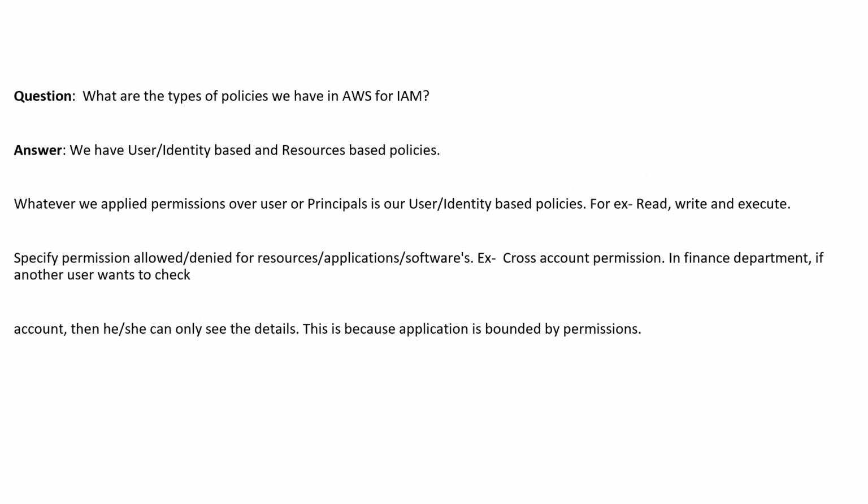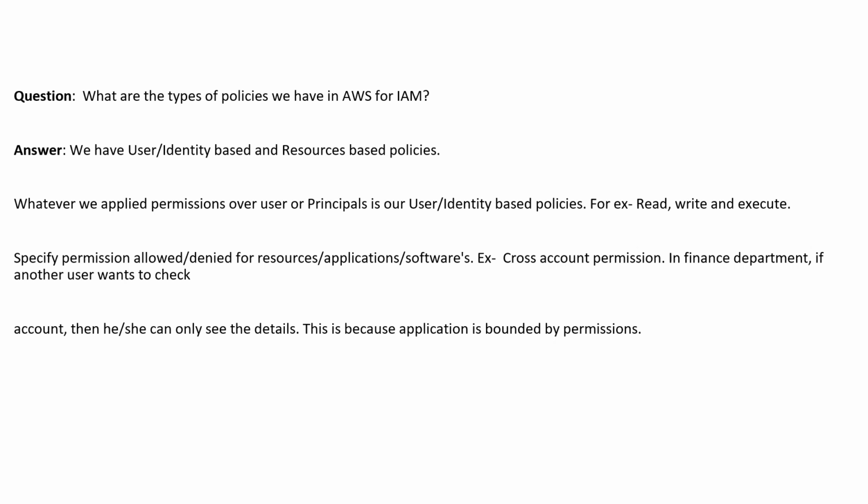What are the types of policies we have in AWS for IAM? So we have user identity based and resource based policies. However, we have time based policies as well. But in a major scenario, we have user based policies and resource based policies. Whatever permissions we apply over a user or a principal is our user or identity based policy, for example read, write, and execute. Resource based policies allow or deny permissions for resources, applications, and software.